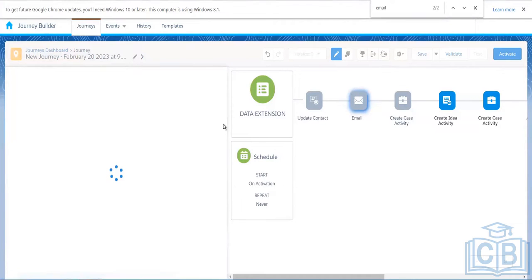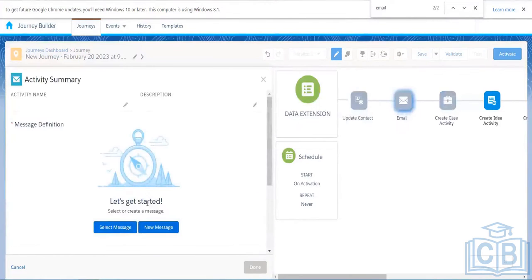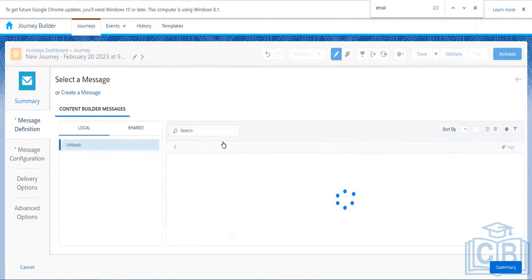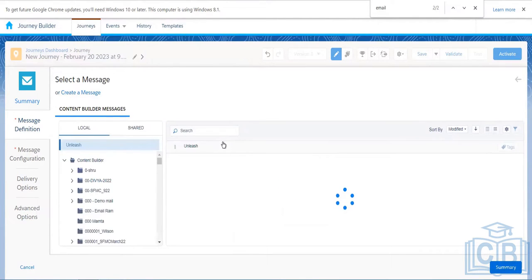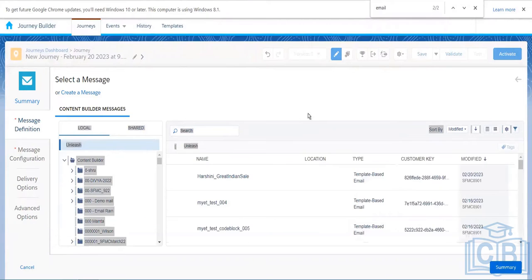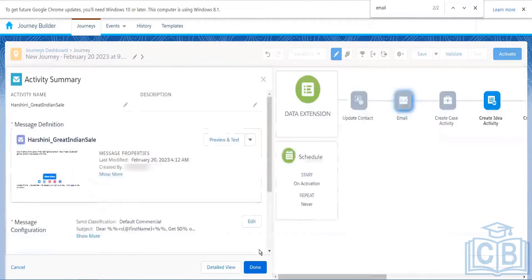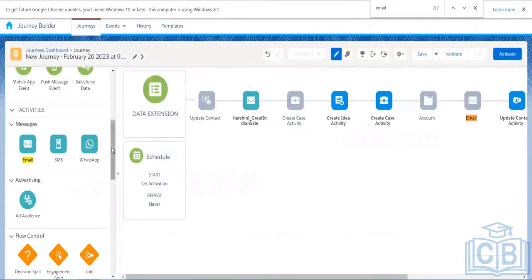Let's configure this email activity once.